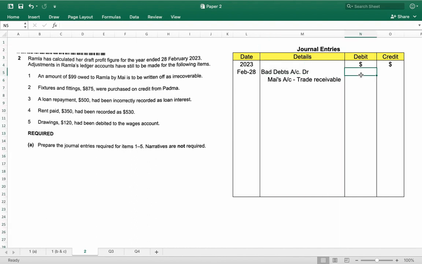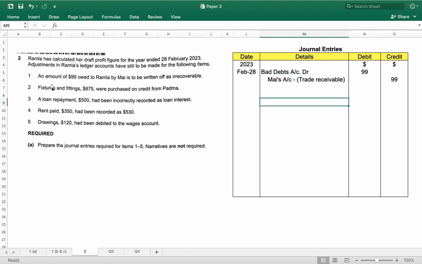What is the amount? $99. And we need not write narration. Narrative is not required. So this is the adjustment entry for point number 1. Bad debts account debit and Mai's account credit with $99.